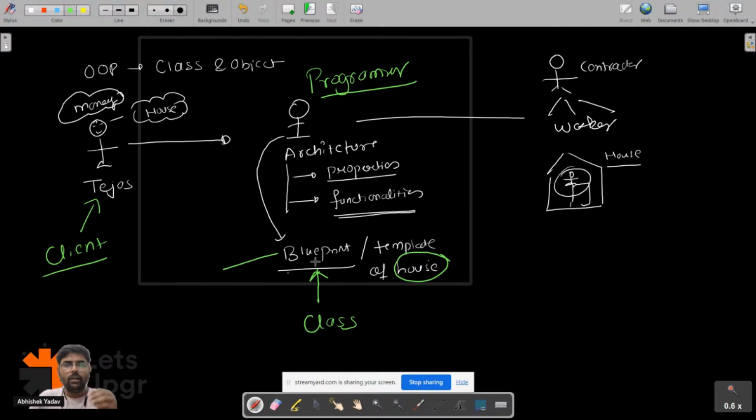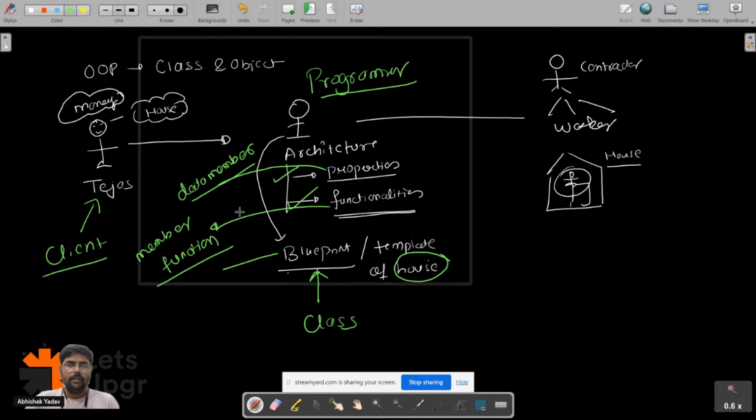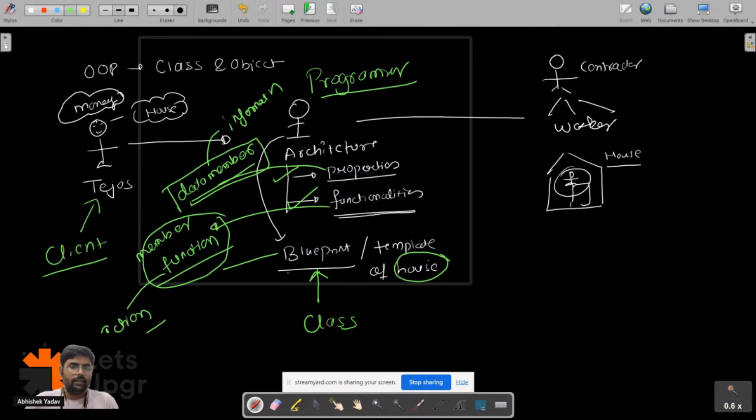And the blueprint or template contains properties and functionality of an object. This property is called a data member in Java programming, and this functionality is called a member function in Java programming. Data member means you are storing some information, and member function means you are performing some action.